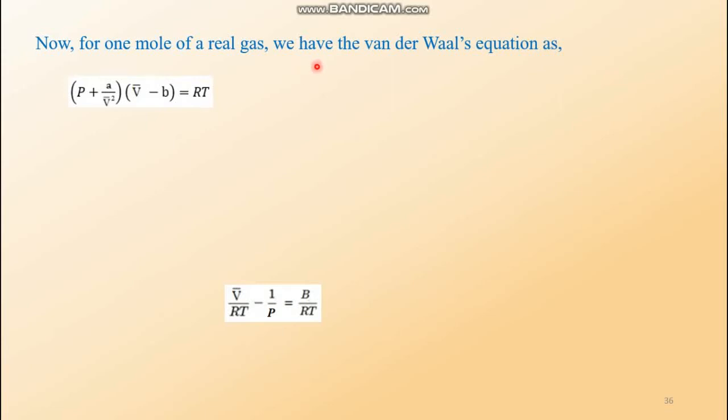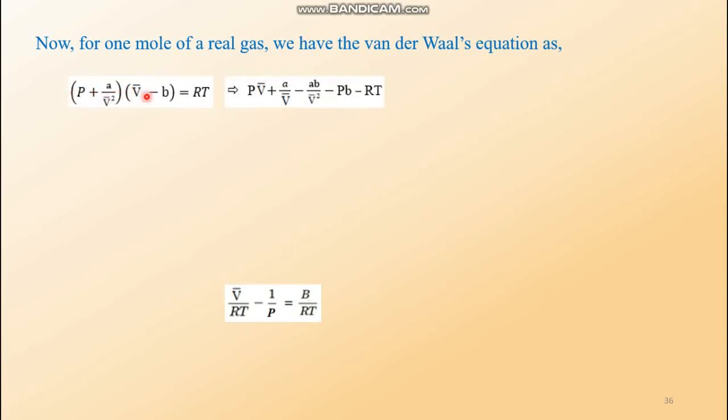For 1 mole of a real gas we have the van der Waals equation. This is the van der Waals equation: p plus a by v square into v minus b, or actually p plus n square a by v square into v minus nb equals nRT. If we divide both sides by n, then the v parts become v bar and the n parts are removed. n becomes 1, for 1 mole. So this equation is p plus a by v bar square into v bar minus b equals RT.